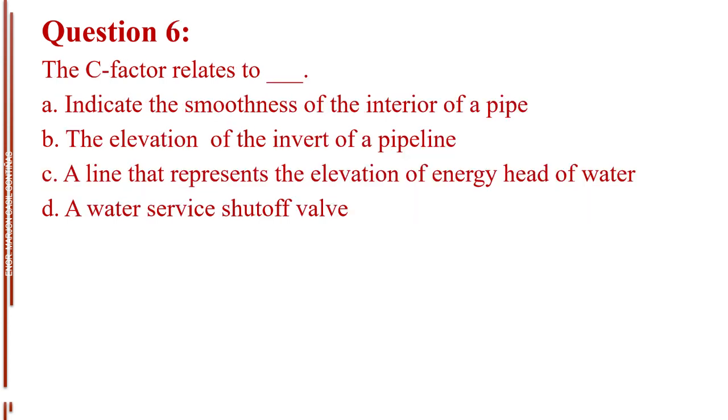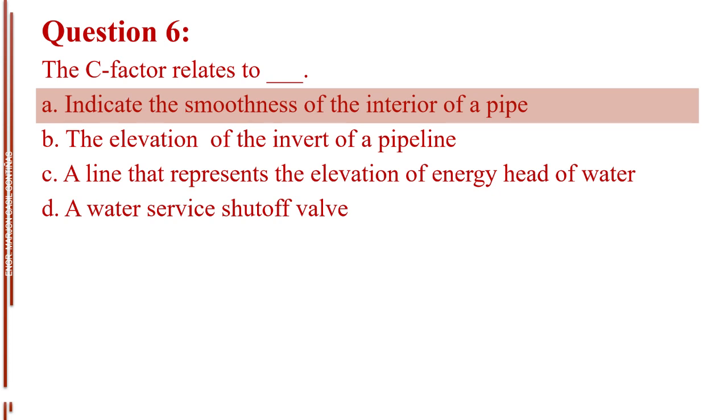Question number 6. The C factor relates to blank. Letter A, indicate the smoothness of the interior of a pipe. Letter B, the elevation of the invert of a pipeline. Letter C, a line that represents the elevation of energy head of water. Letter D, a water service shutoff valve. The answer is letter A, indicate the smoothness of the interior of a pipe.